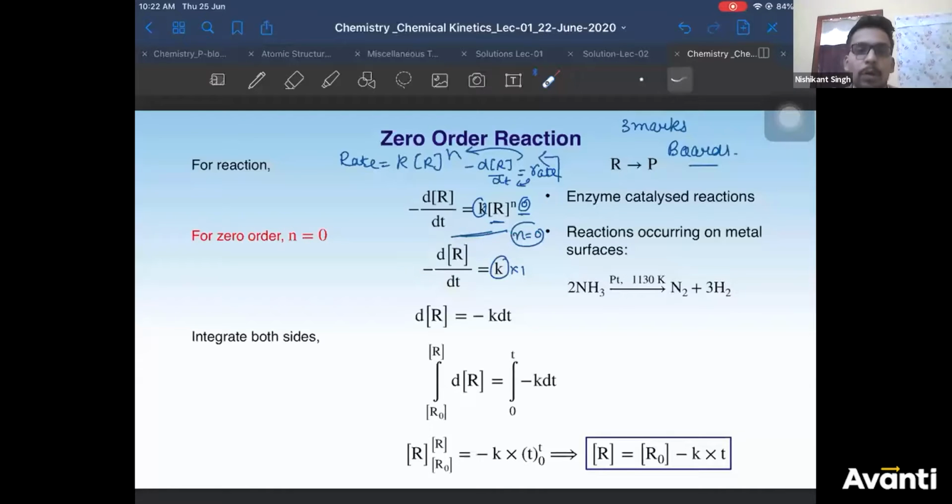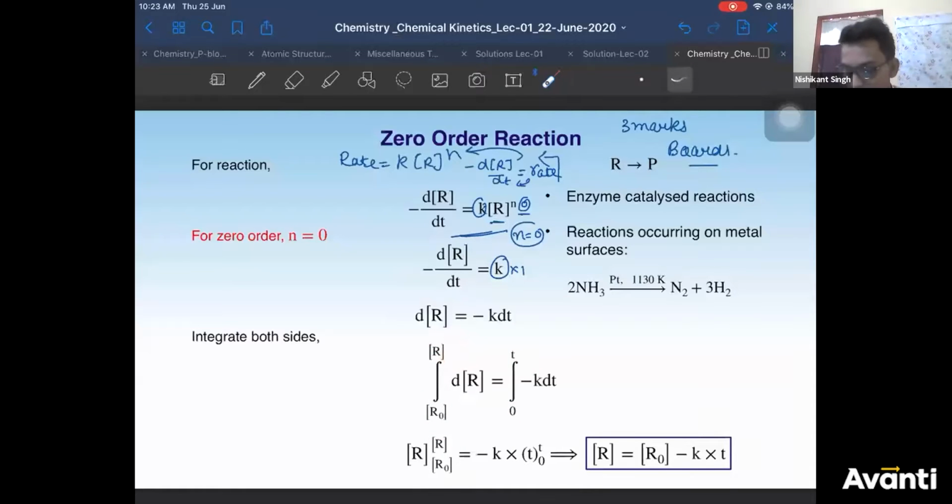So what I can do now is I'll cross multiply. So I'll get dR here. I'll take minus dt here. So I'll get minus k into dt. I think this step should also be clear. dR is equal to minus k dt. Now you integrate both sides. Integration limits are time 0 to t. We have already seen when time is 0, concentration of reactant is R initial. When time is t, concentration of reactant is R final.